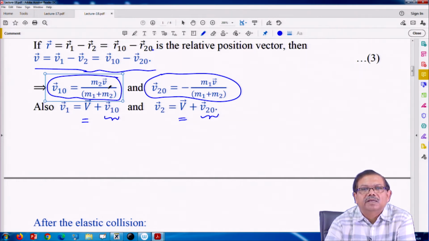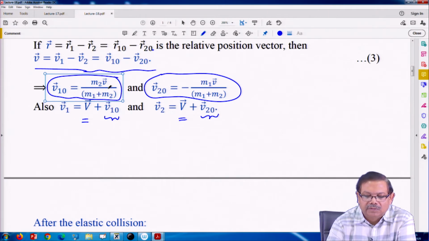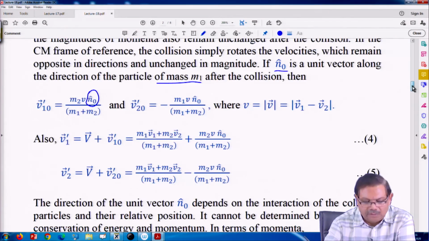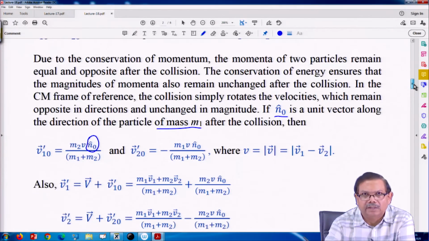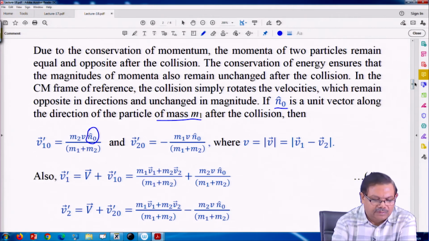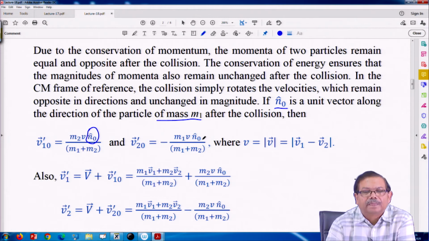In different elastic collisions, the direction after the collision of two particles may be in any direction. So, there is a unit vector that has been introduced there, and the rest of the things you look, these are precisely the same, the velocities before collision.